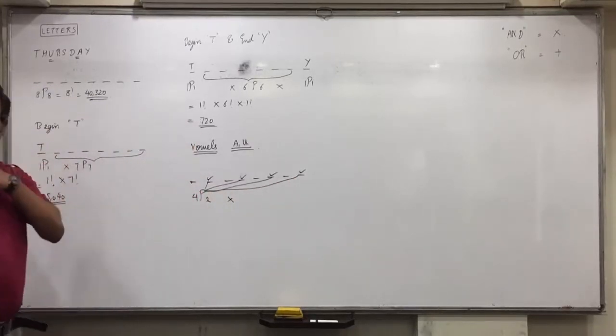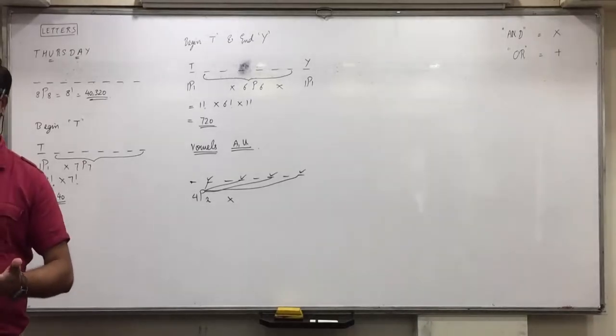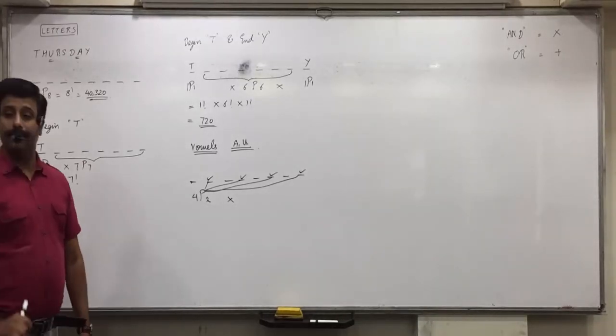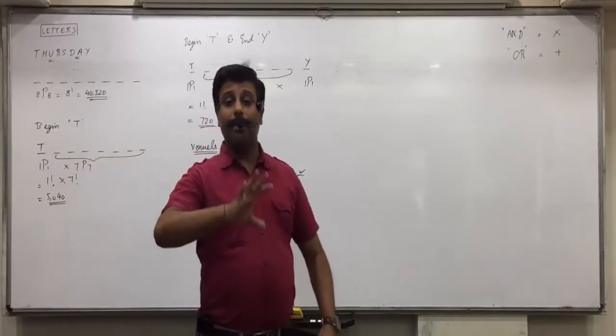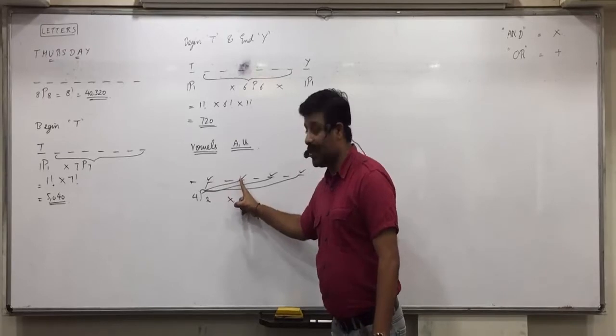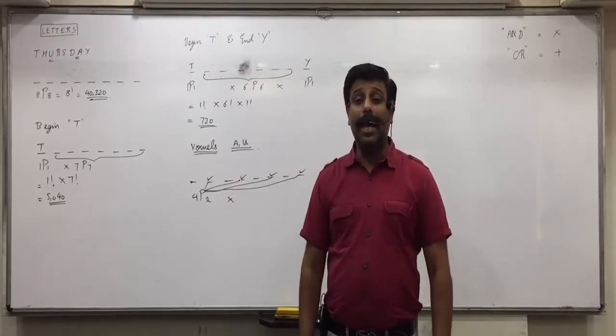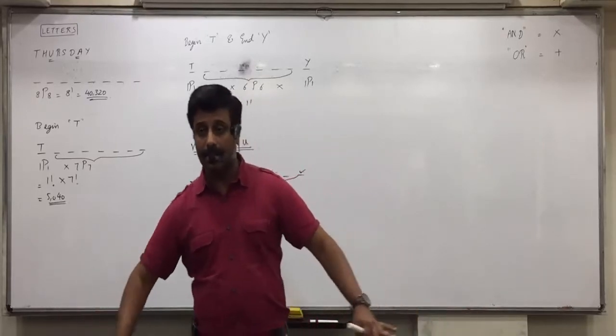Now, how many places and letters are remaining? First of all, how many places are remaining? Raise your hand. No, 6. Because if A and U are put here, then these 2 places are also remaining.